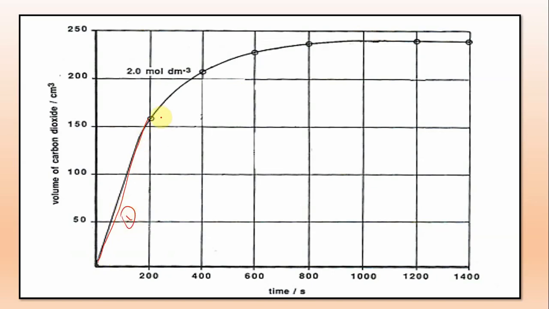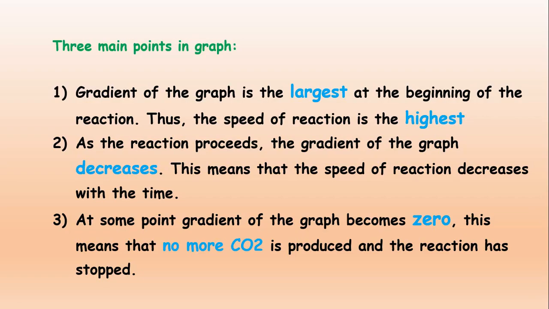As the reaction proceeds, the gradient of the graph is decreasing, but look at this point, the graph becomes 0. So this will be the 3rd point. At this point there is no reaction, and no more volume of CO2 is produced. So this is the graph, and the questions will be related to these points.